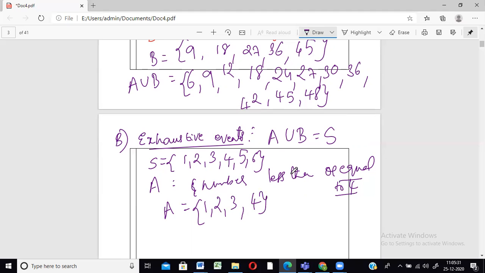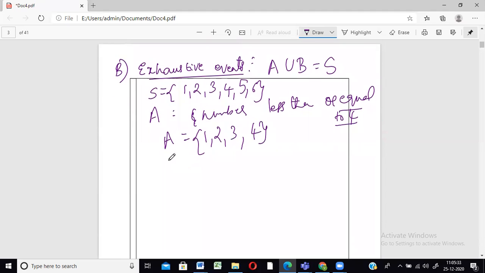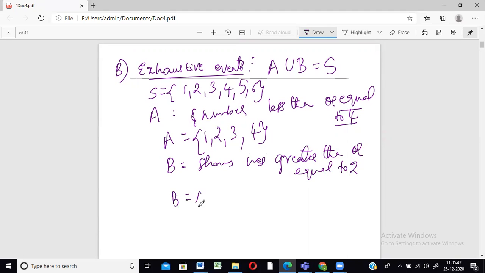Now suppose B is an event which shows numbers greater than or equal to 2. So which are those numbers that are greater than or equal to 2? Equal to 2 means, of course, 2 is counted. All the numbers that are greater than 2, of course, with respect to the sample space only.